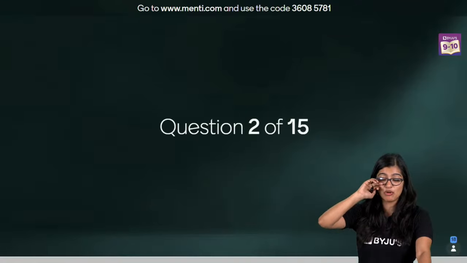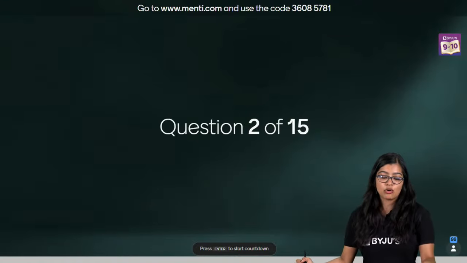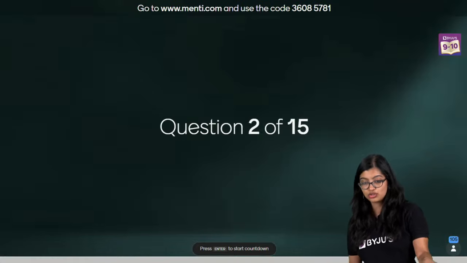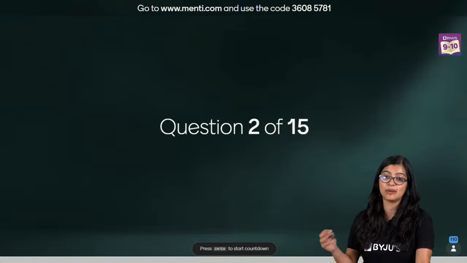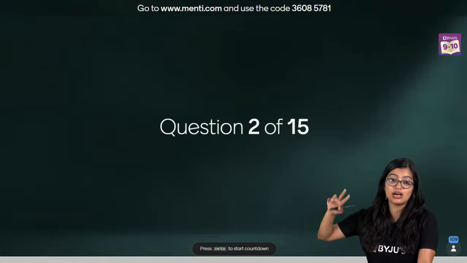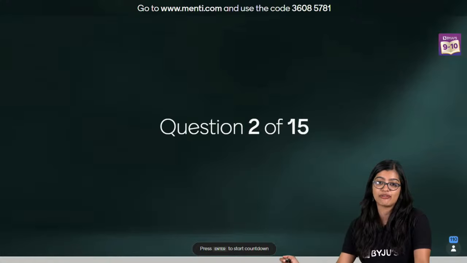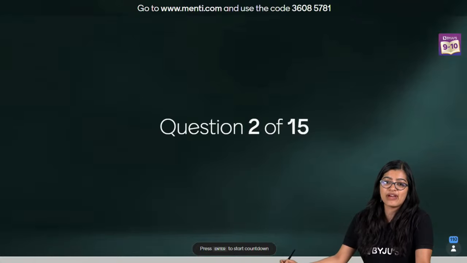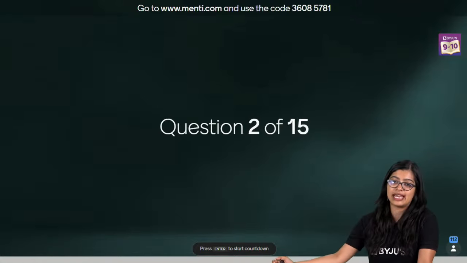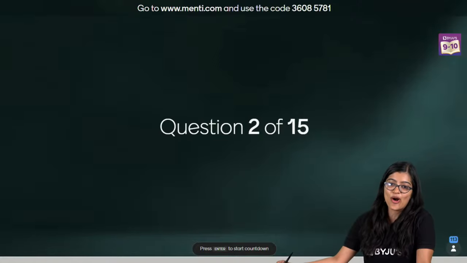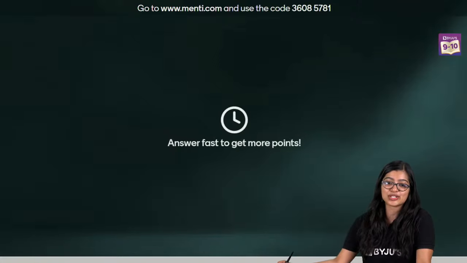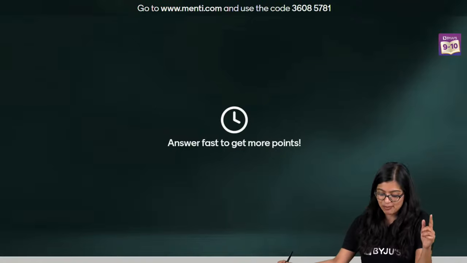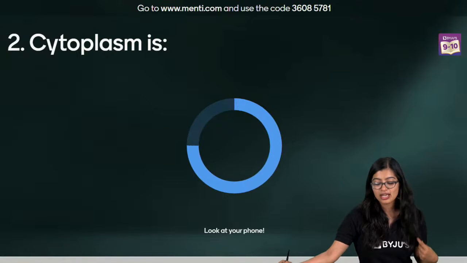Are we clear? Shall we move on to the next question? Question number 2, everybody, on your screen. The leaderboard shall come after every 5 questions. My best friend is taking class for class 10. Okay? Yes. All right. Moving on to question number 2, everybody.